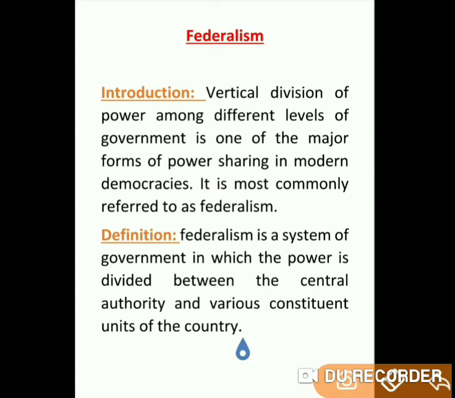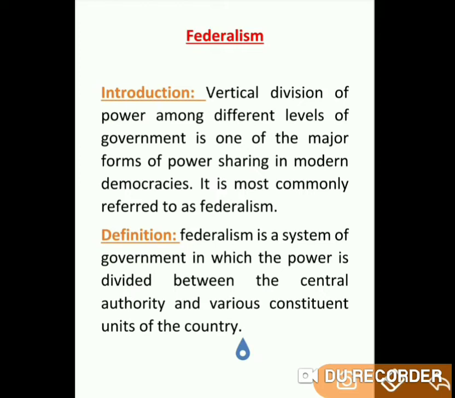Vertical division of power among different levels of government is one of the major forms of power sharing in modern democracy. Having studied power sharing in the last class, we came to know that vertical division of power is one of the most important arrangements of power sharing in modern democracy.